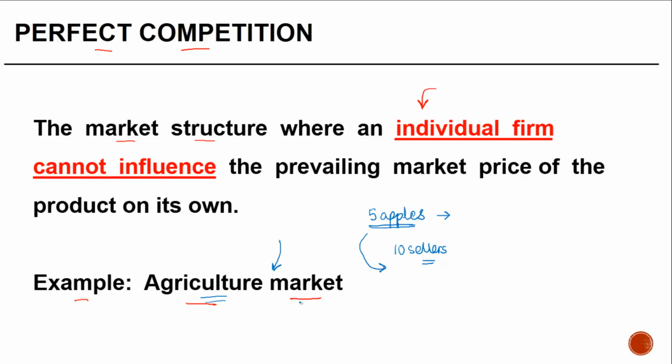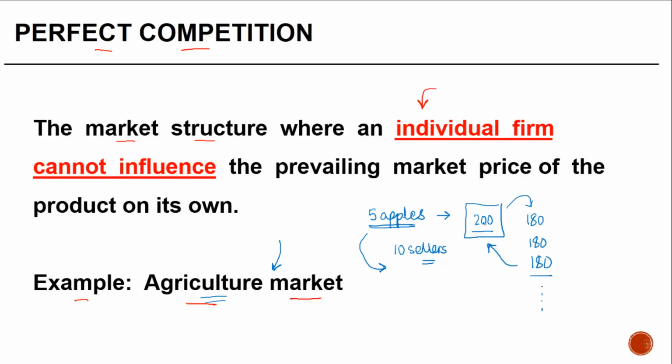Why? Because if one of them sells at 200 rupees, the other sells at 180, the third one also sells at 180, the fourth one also sells at 180, and so on. This individual seller actually cannot make the other ones change the price to 200.